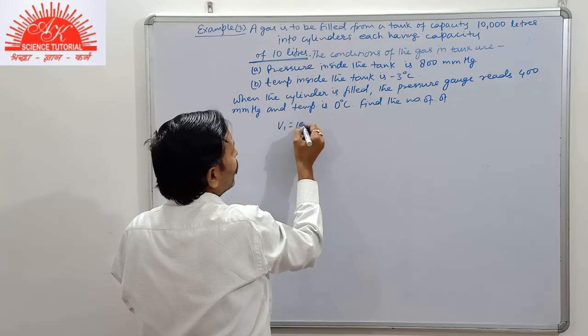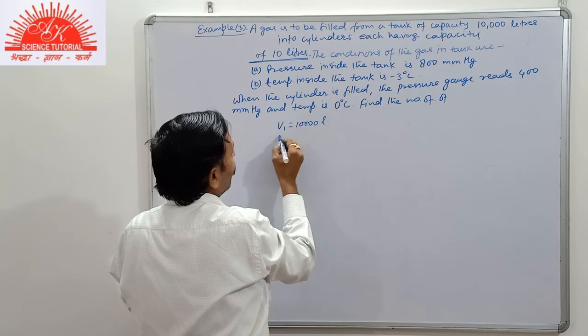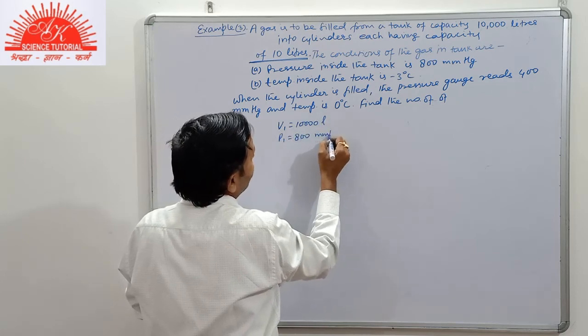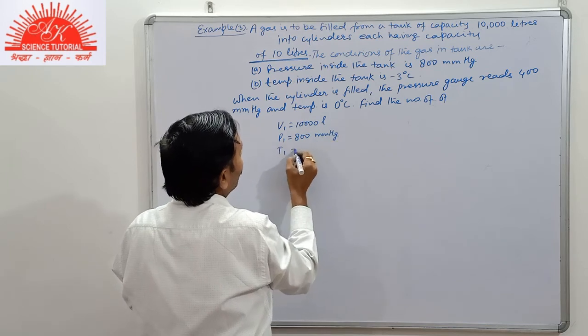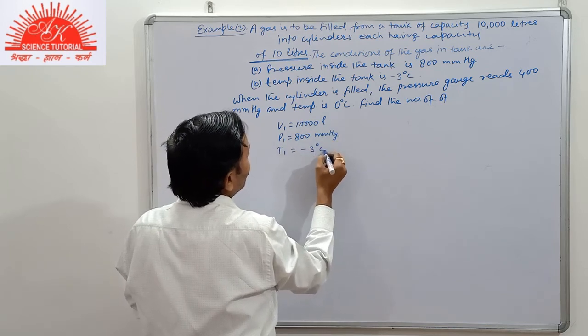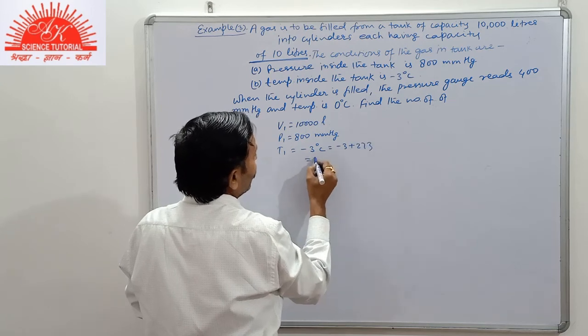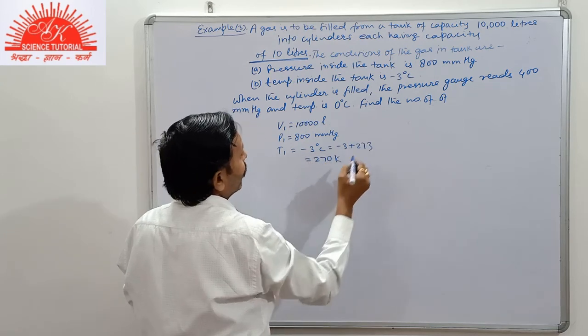V1 is 10,000 liter, P1 is 800 mmHg, T1 is -3 degree Celsius, that is -3 plus 273, that is 270 Kelvin.